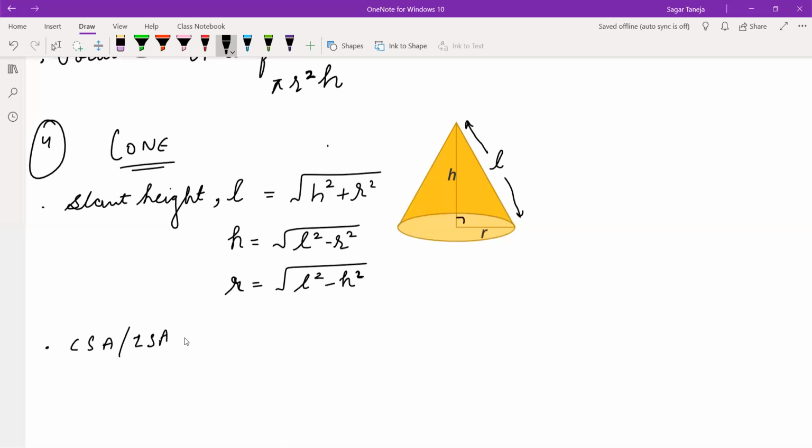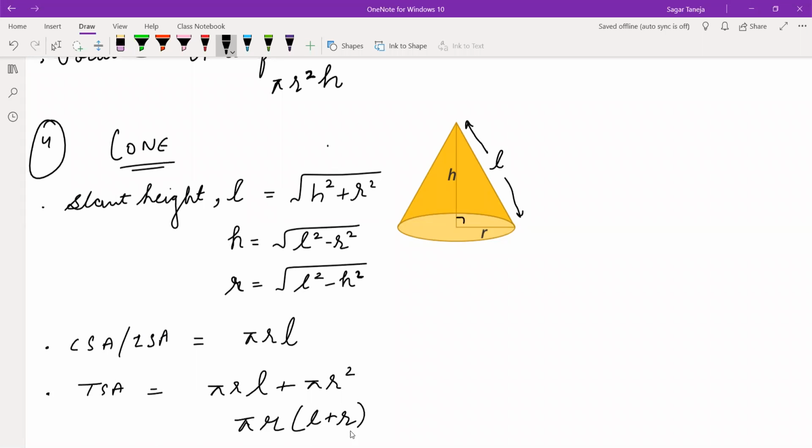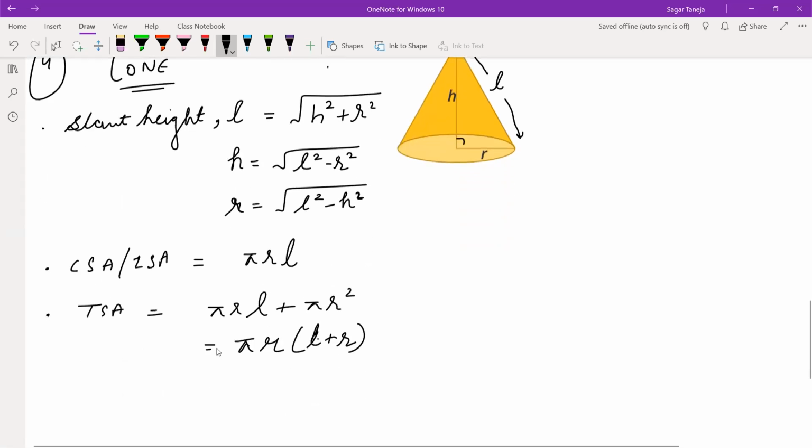CSA or LSA of cone is pi r l. Then TSA of cone is pi r l plus pi r square, where we can take pi r common: pi r (l plus r). So this is the formula of TSA.